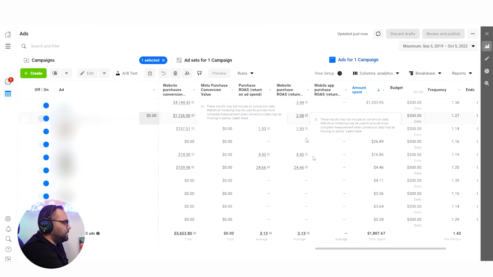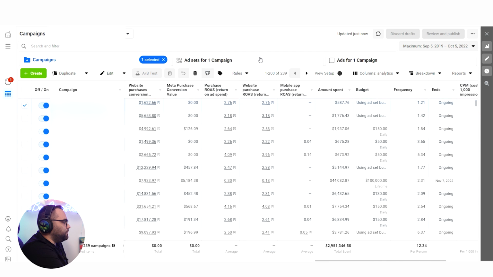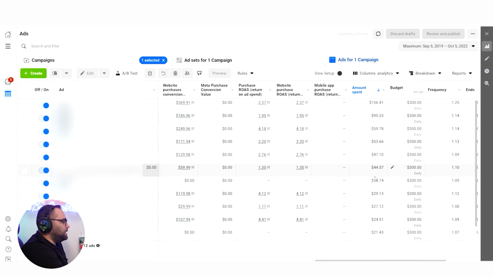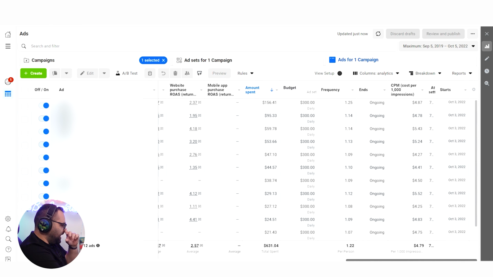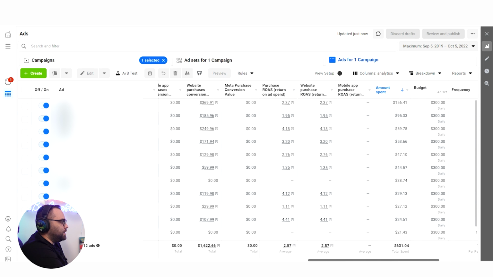So I'm taking this over here that has the majority of the sales, the first ad, and I'm doing one Advantage Plus method with, this time, the same ad multiplied 12 times, and I can see that over here my CPMs are also low. It's working flawlessly. I'm having more sales to this bestseller, and this is a new campaign. It's only 2 days old. It has 2.57, but I think that it's going to increase more.